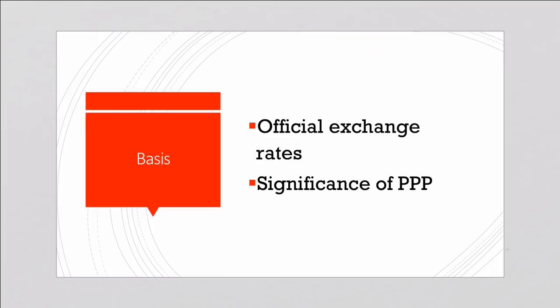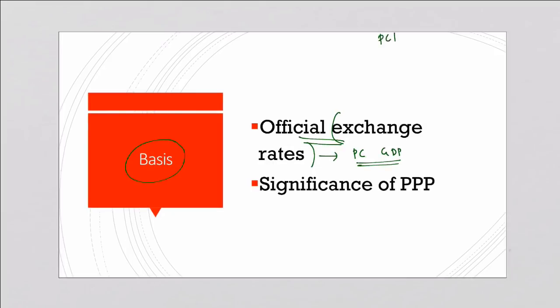Now let us understand on what basis the middle income trap is calculated or defined. This is based on official exchange rates. The official exchange rate, or market exchange rate, is the exchange rate of one currency to another currency, and it gives nominal per capita GDP. Basically, a country's per capita income is in local currency.